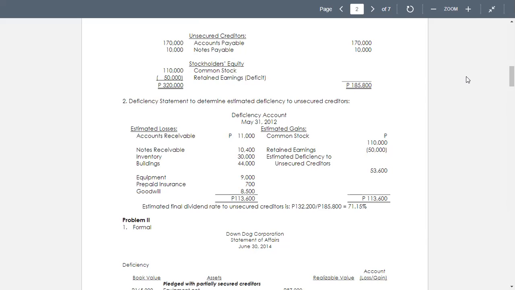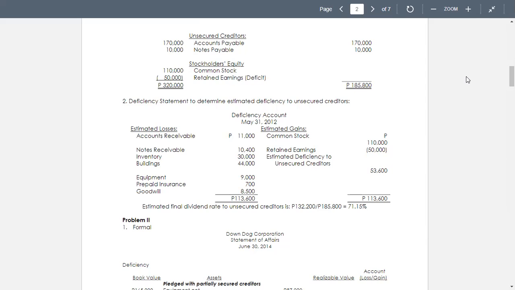So we have the estimated loss on accounts receivable equal to 11,000. Next, on the notes receivable, we have the amount of 10,400. The notes receivable total is 51,200, and we have 40,800 to be realized.